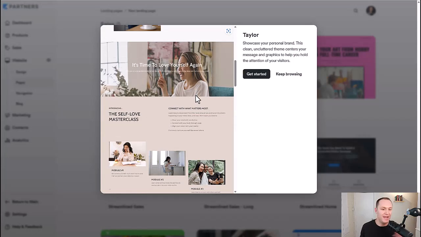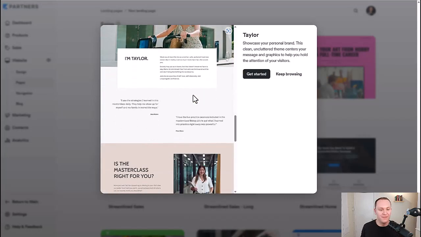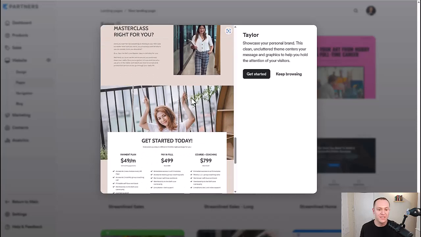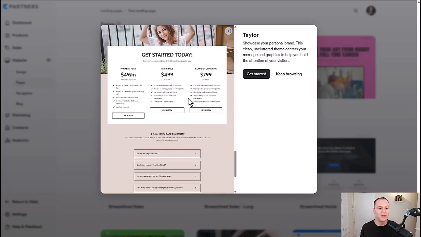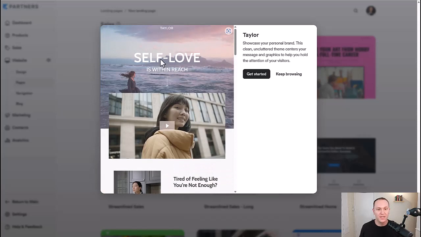You can add any kind of features like a FAQ section or add a video, audio file, whatever it is that you want inside of these. But they basically give you all the nuts and bolts if you wanted to build a sales page already in there, from different pricing options to FAQ to a video at the top to a good headline, etc. So all you do is just pick a design that you like and plug your business into it.